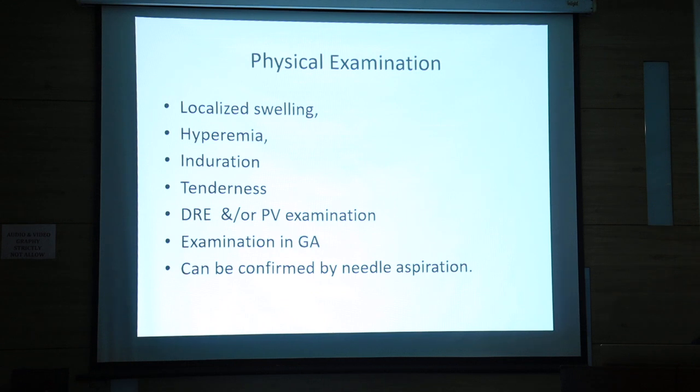Then you ask the patient if the pus is coming from the anal region. If the pus is coming from the anal region, or if he has seen the pus, then it means the internal opening is there and the external opening is not made. So it's basically a sinus there. If it is a fistula with a sinus, then you have to drain the pus, excise the internal opening also, and place a seton.